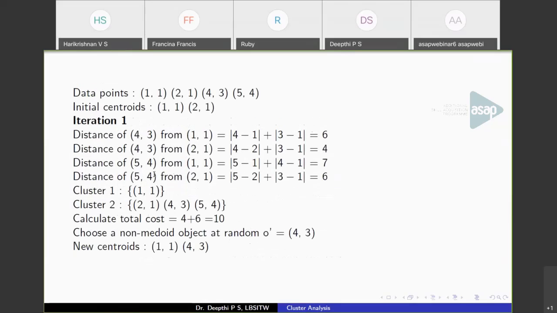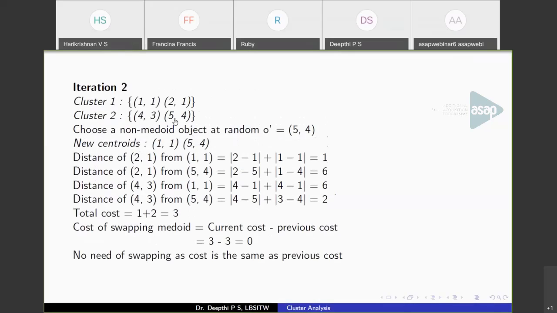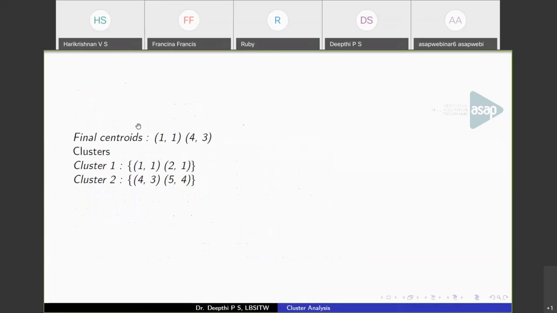So we started with 2 centroids, 1, 1 and 2, 1. We replaced 2, 1 with 4, 3 and got a partition like this. Again, we replaced 4, 3 by 5, 4. And at that point, we found that the cost remains the same. The total cost of forming this cluster is the same. So we are not going to swap that. So 1, 1 and 4, 3 will remain the cluster centroids. And this will be the partition that we get at the end.